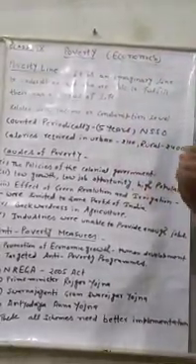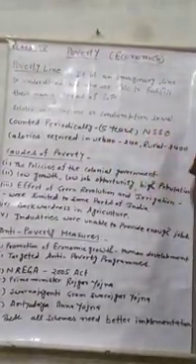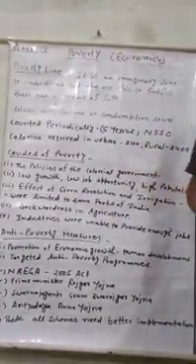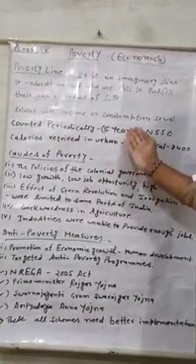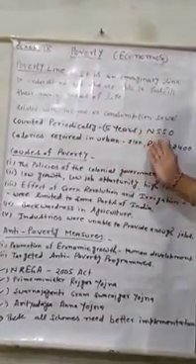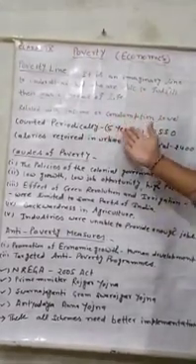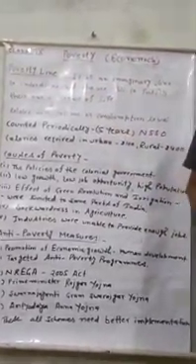If he or she, in the urban as well as the rural area, is not getting these mentioned calories respectively, then that person will be observed as poor, and according to that we measure the poverty line. I hope all of you understood.